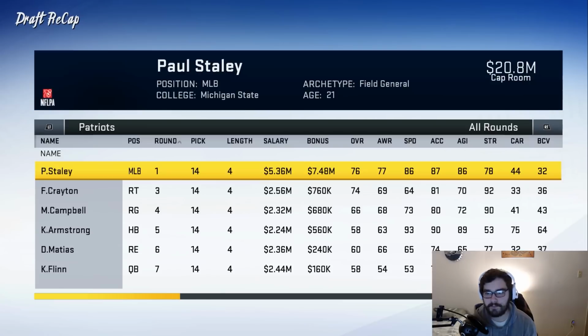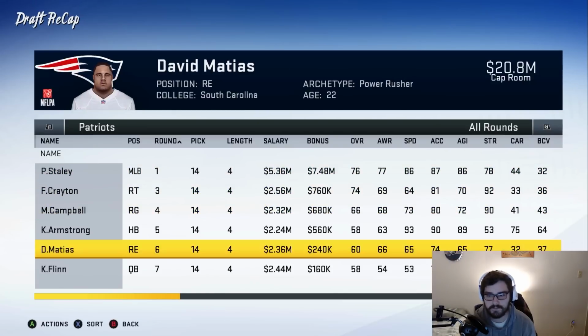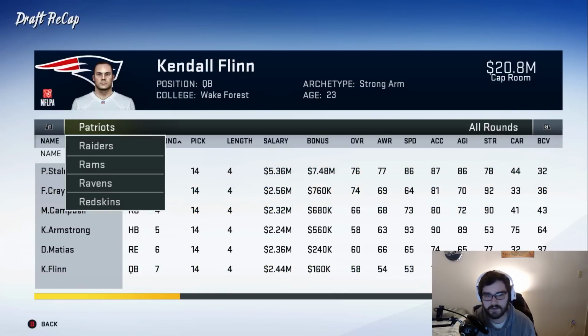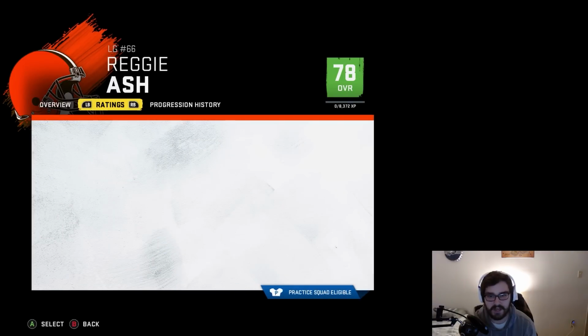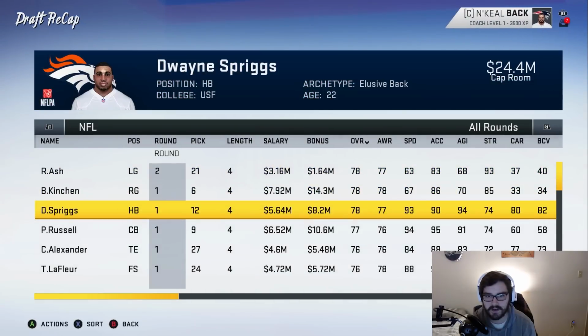Here's another draft I think we did pretty well in. A 76 and a 74. Never bad when you can get 2 guys near the middle of the 70s. Let's see who the best player in the class was, though. This guy was on my draft board. He looked really good. I figured he'd have normal development, though, because he's one of those kind of guards.